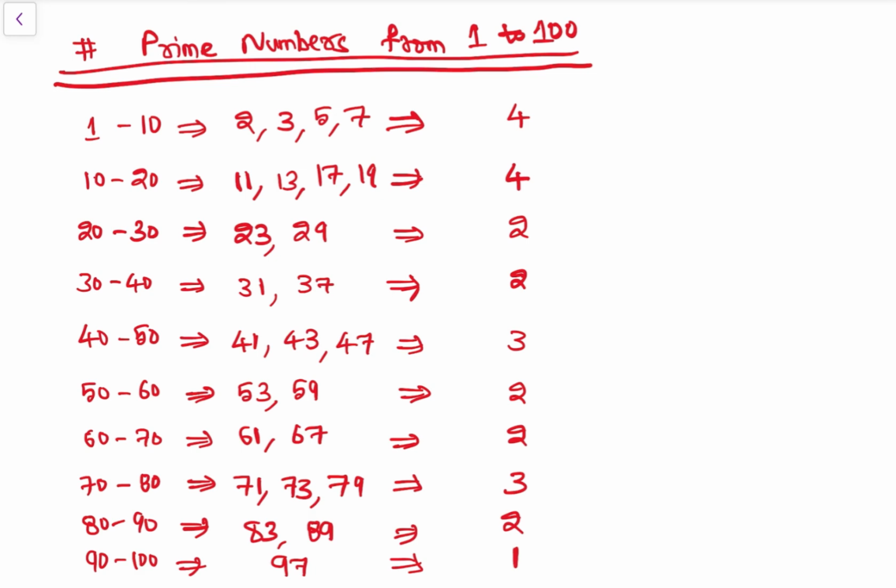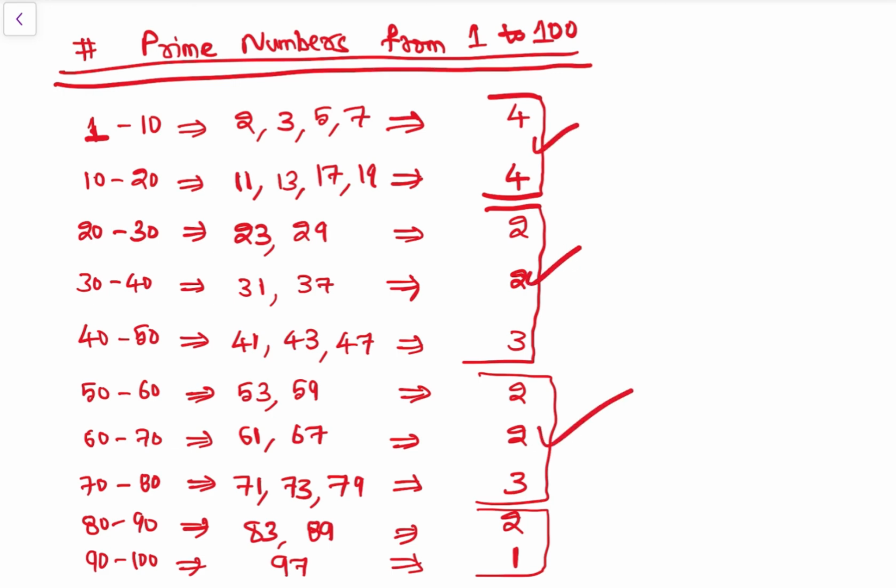So we need to remember this. The way to remember, see 1 to 10, 10 to 20, ये तो हमें पता है. So 1 to 100 तक, the way to remember is 4 4 2 to 3 2 to 3 2 1. So this is the sequence. So we need to remember, because this will help in lots of questions, right? So 4 4 2 to 3 2 to 3 2 1, right? So this is the thing we need to remember.